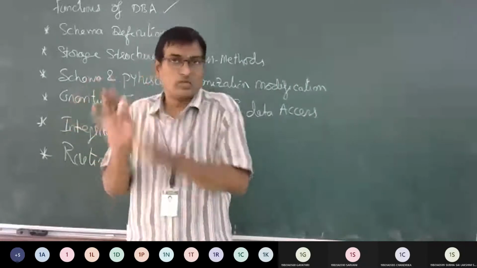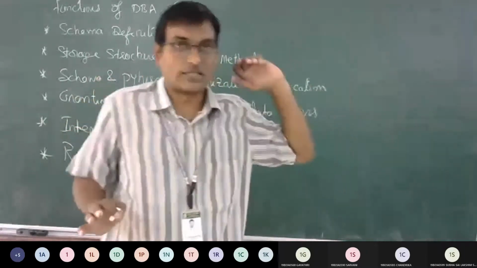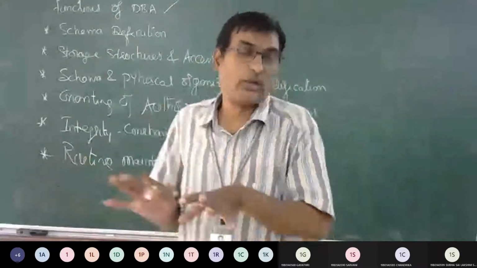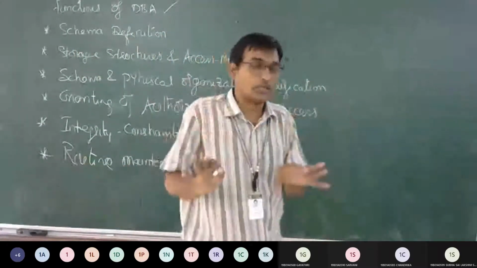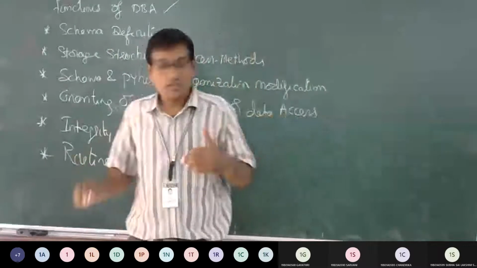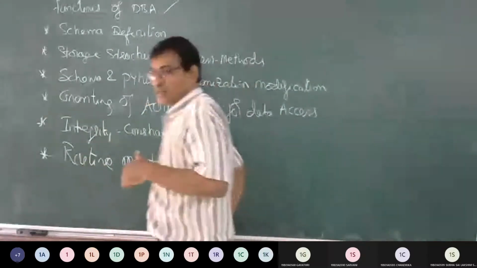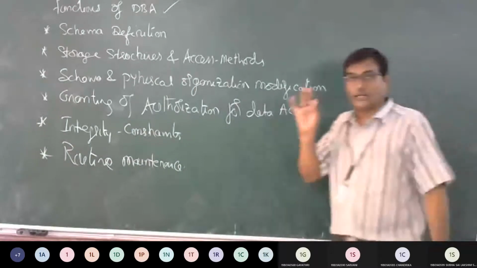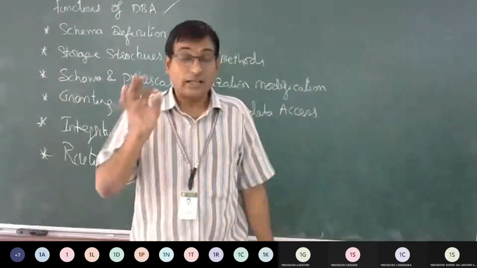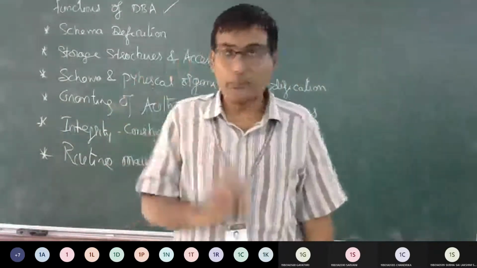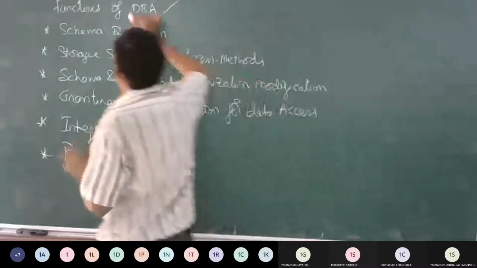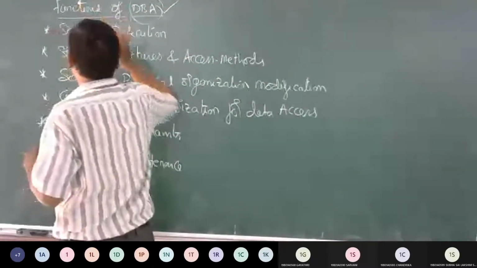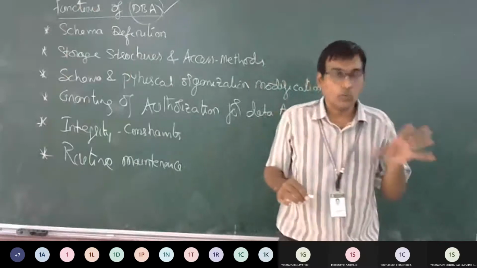So, how many users are there? Where does the database have to be stored? To which user, which rights have to be granted? All this information has to be maintained by the database administrator. So, that person has some functions that he can do.